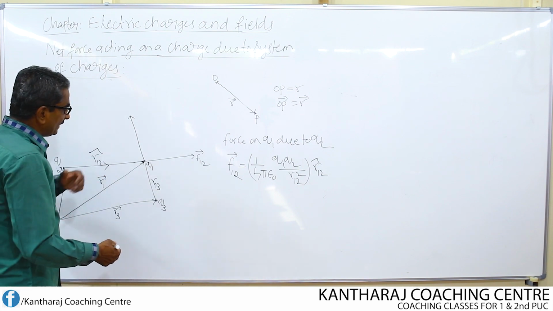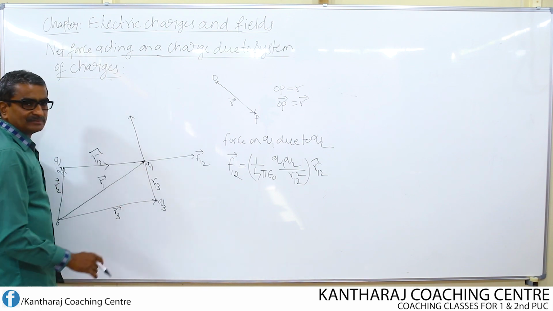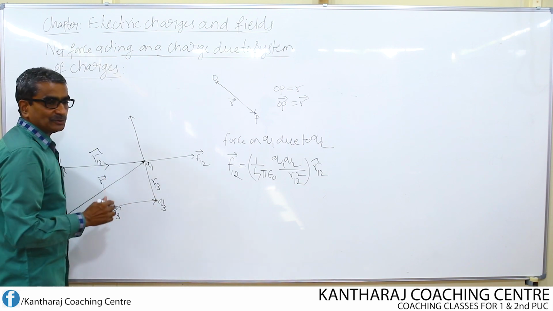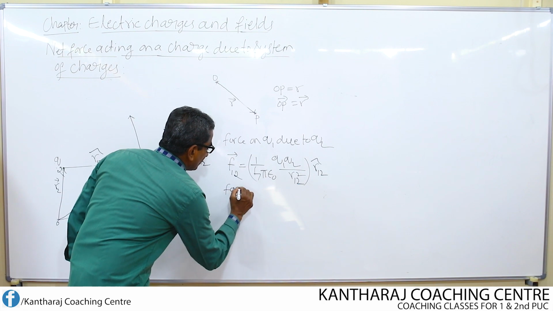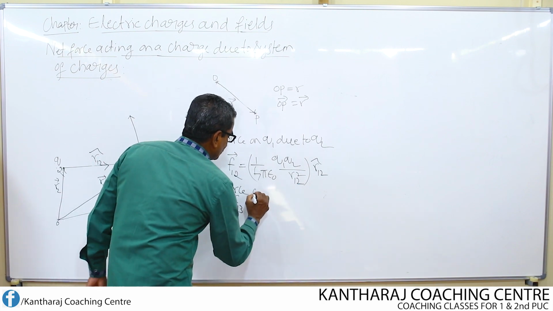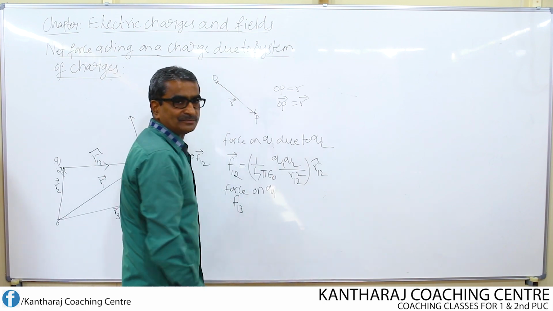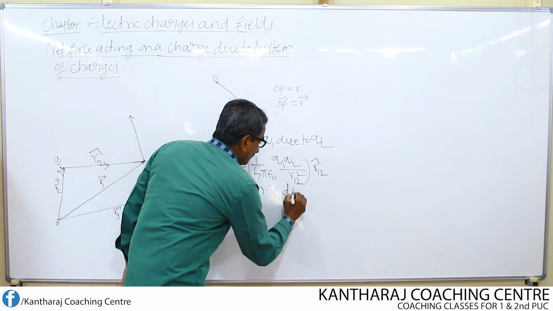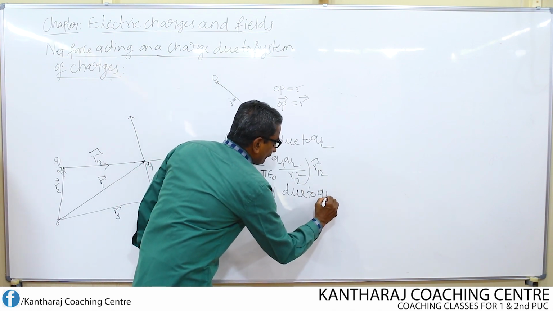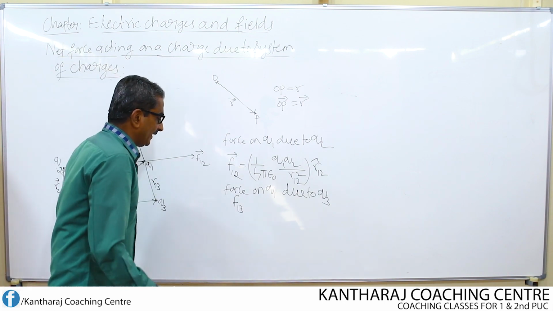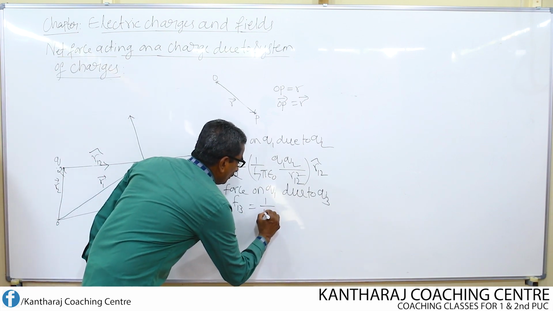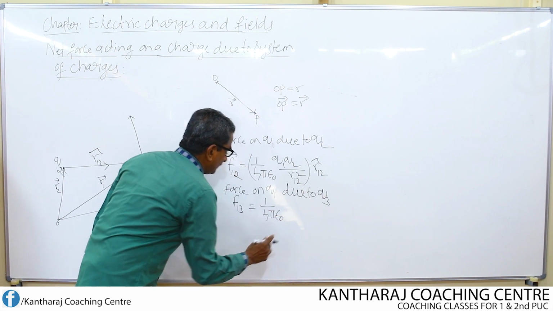Similarly, next, find the force acting on the charge Q1 due to this charge Q3, that is F13, the force acting on Q1 due to Q3. So, F13 equal to 1 over 4 pi epsilon naught.